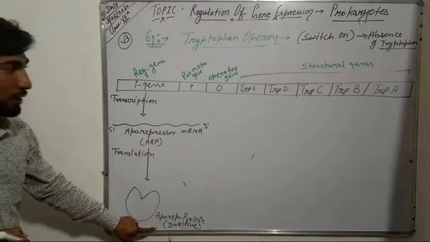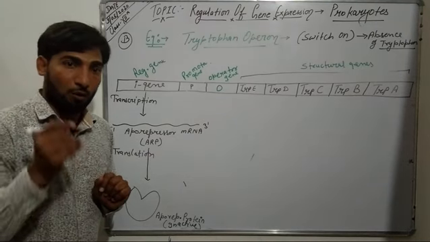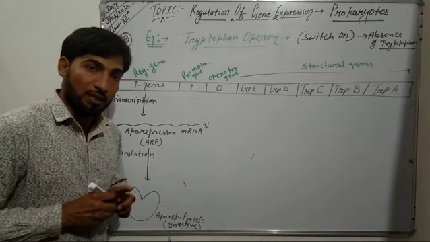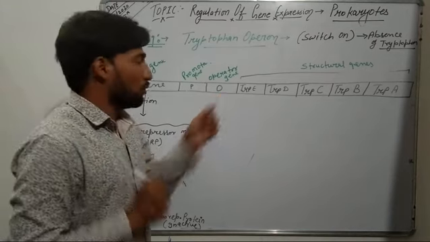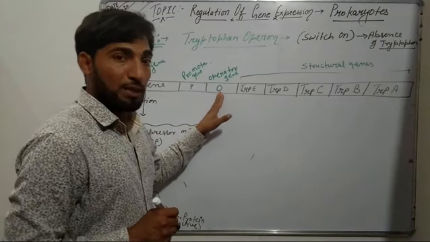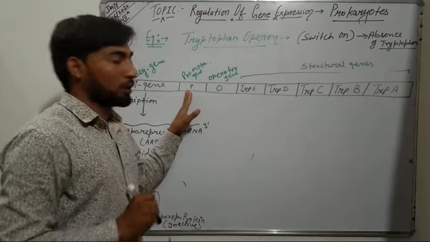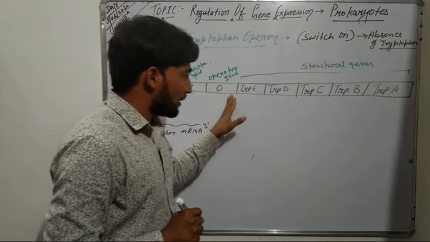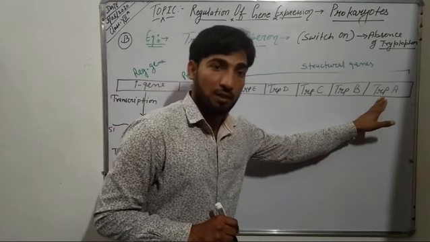In inactive form, it cannot bind to the operator gene, which means the operator gene is in switch on mode. So the RNA polymerase bound to the promoter moves over the operator and results in the transcription of these structural genes.